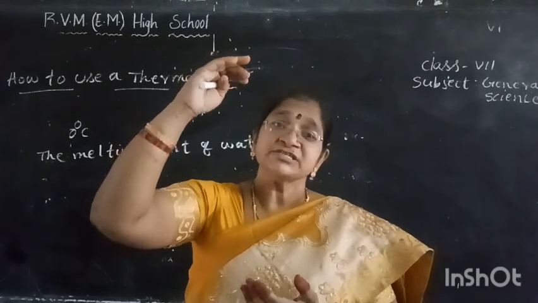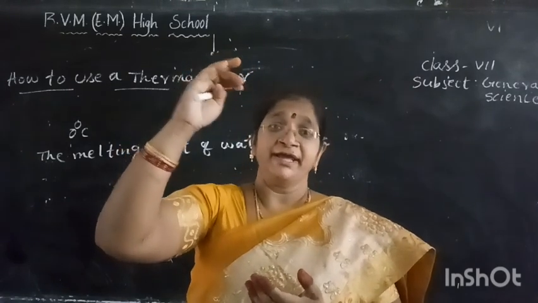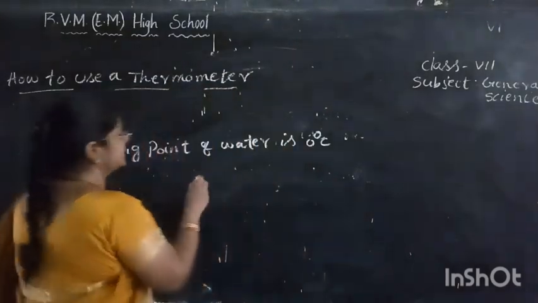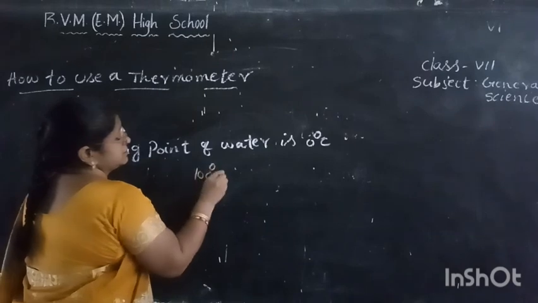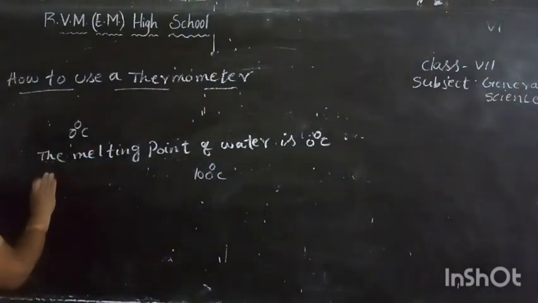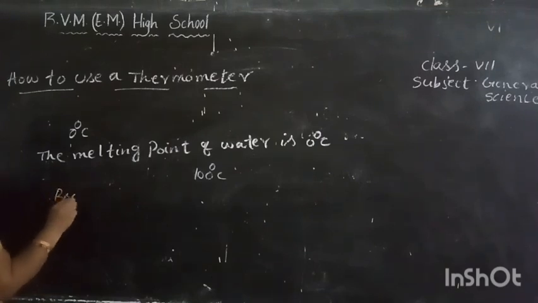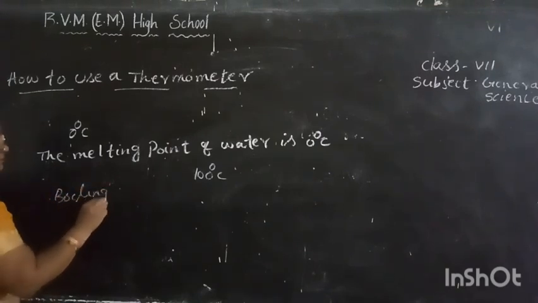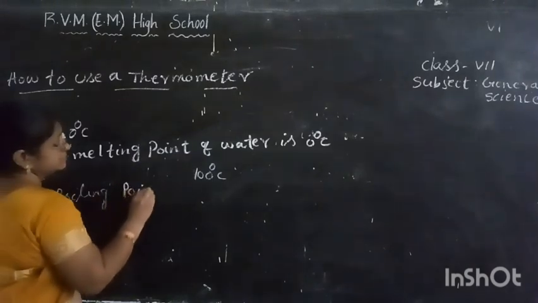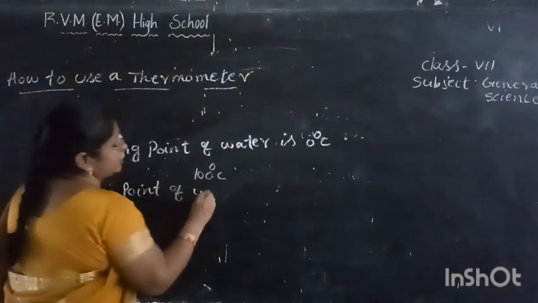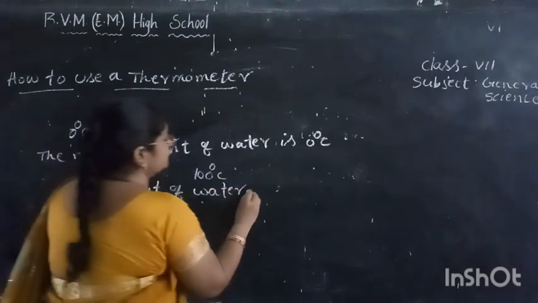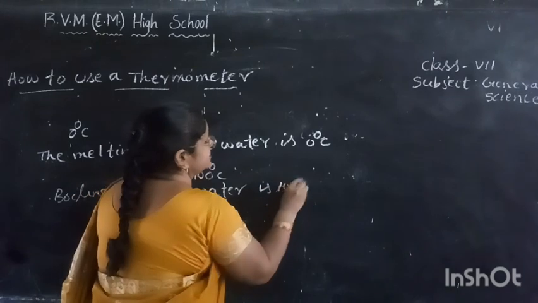If you observe the reading in the boiling water, the temperature will stop at 100 degrees centigrade. So, what is the boiling point of water? The boiling point of water is 100 degrees centigrade.